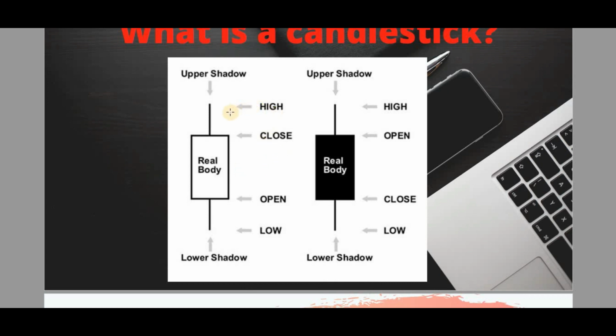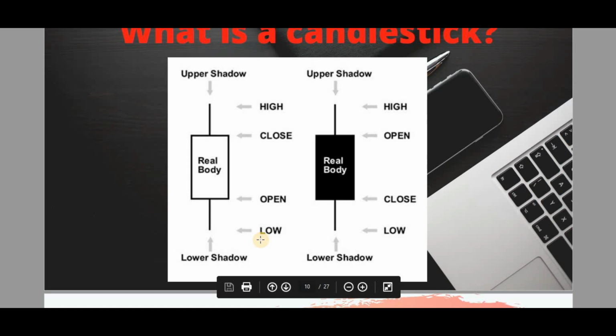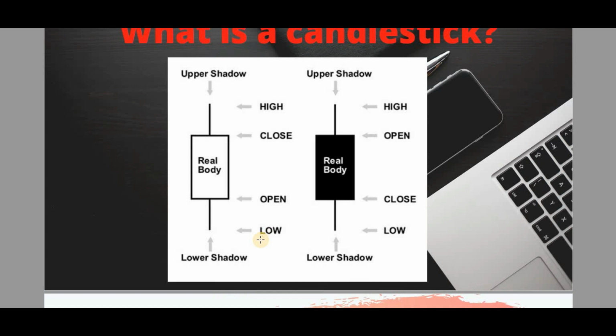Open, high, close, low. I will be explaining further detail as well, but just to get an idea of how it looks and what it is called. So this is the closing of the price. The highest point is the high, the lowest point is called the low. That is very common sense actually. The highest point will be called the high point, the lowest point will be called the low point. Okay, this is called a lower shadow.